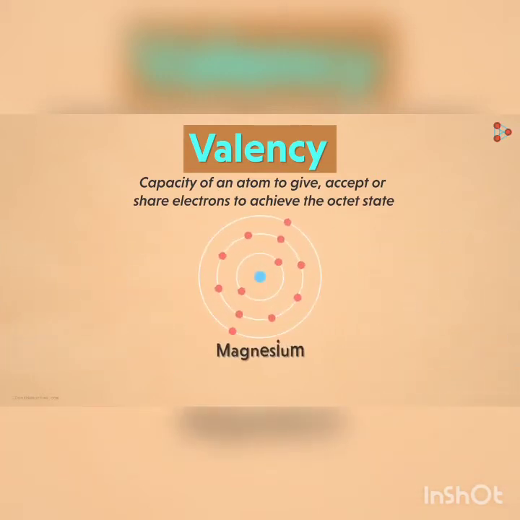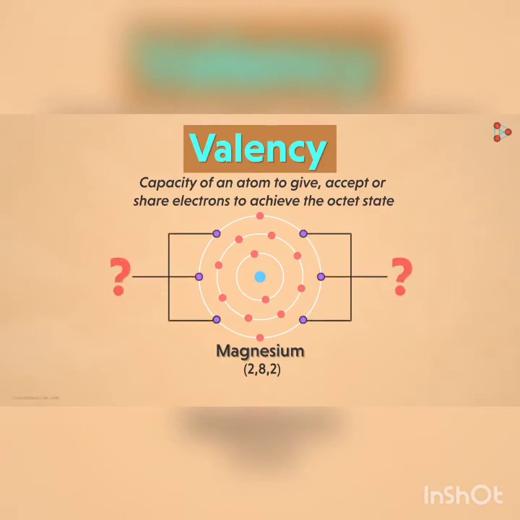Tell me, what will be the valency of magnesium? Yes, we know that magnesium has atomic number 12. So, its electronic configuration is 2, 8, 2. So, how many electrons will be needed now? 6 electrons? Yes, we can see that 6 electrons are needed to complete its octet. But which atom will give away 6 electrons easily? Is it possible? Not really.